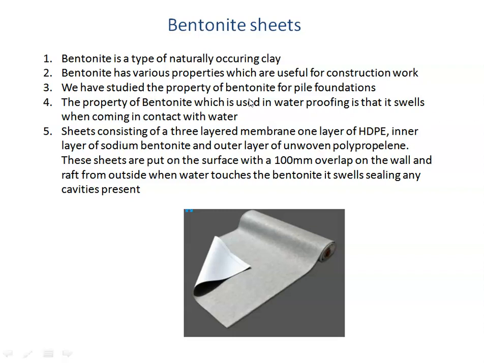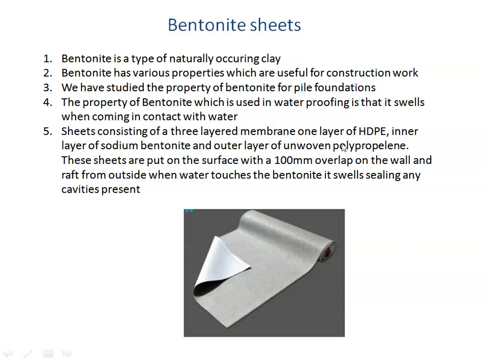We have studied the property of bentonite for pile foundations. The property of bentonite which is used in waterproofing is that it swells when coming in contact with water. So this is an important property of bentonite. So what is done is that the sheets are made out of bentonite. So as you can see, this is a type of flexible sheet. So the sheet consists of a 3-layered membrane.